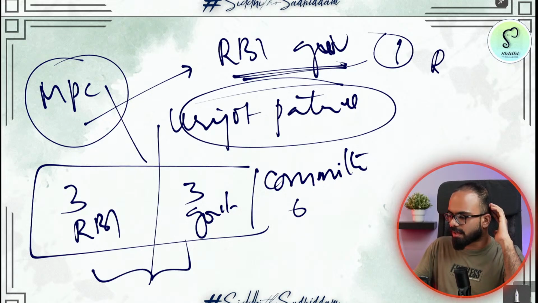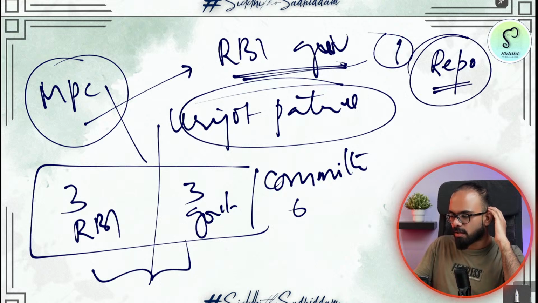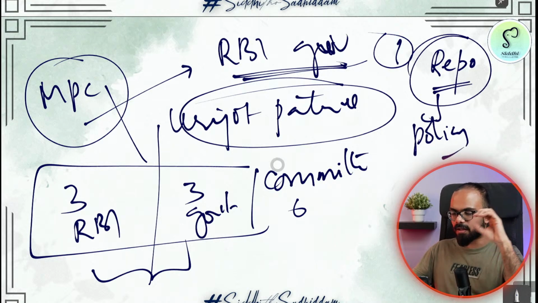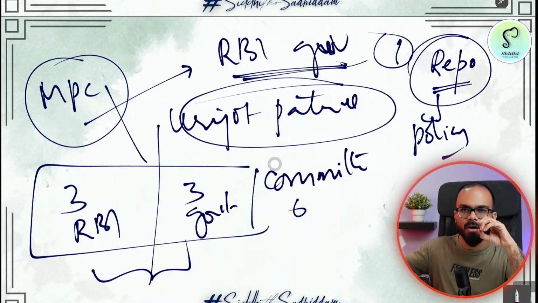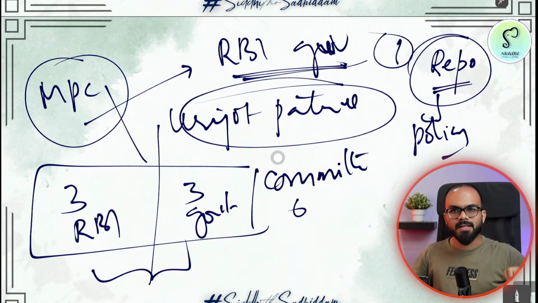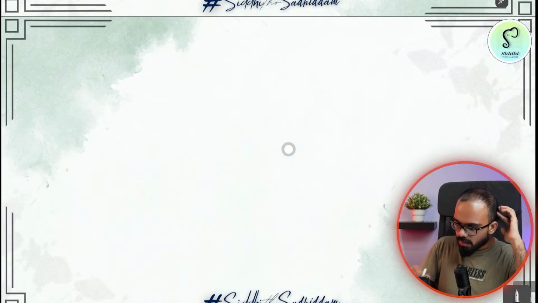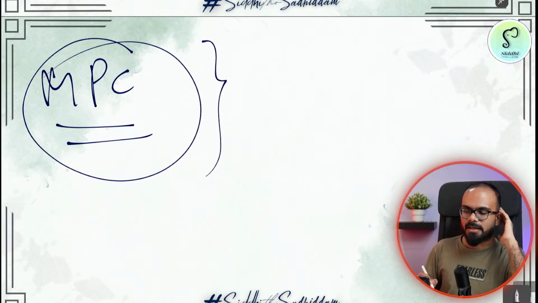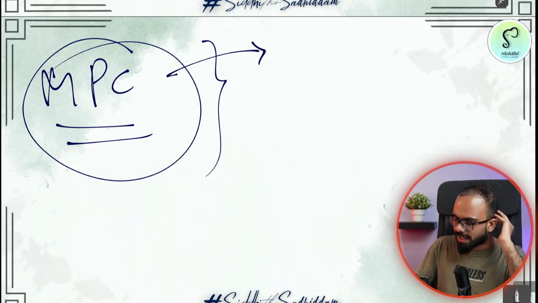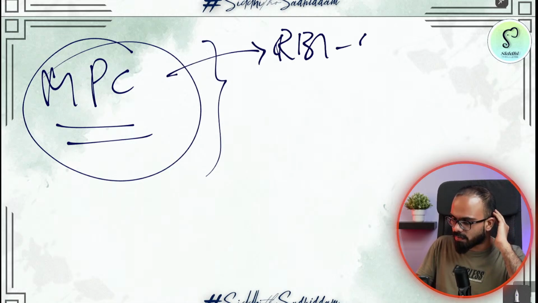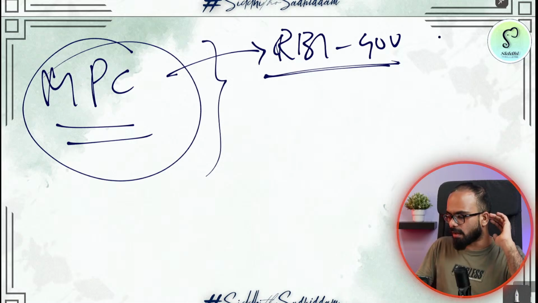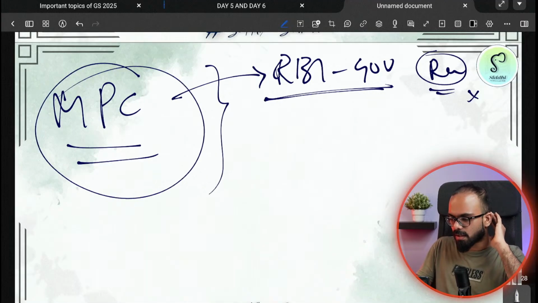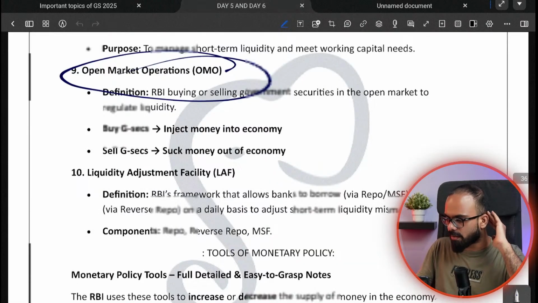Usually in monetary policy, RBI tinkers with the repo rate. So the repo rate is also called the policy rate. Usually RBI handles the repo rate, and all the other rates are fixed to the repo rate only. So today, all the monetary policy is handled by a committee. This committee is known as the Monetary Policy Committee. The head of the committee is the Reserve Bank of India governor, but the repo rate or policy rate etc. is not decided solely by the governor. It is decided by the entire committee together.